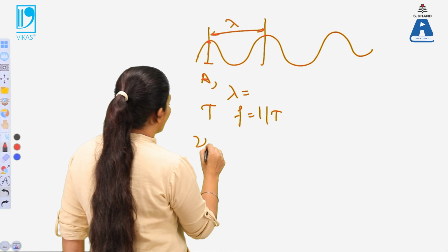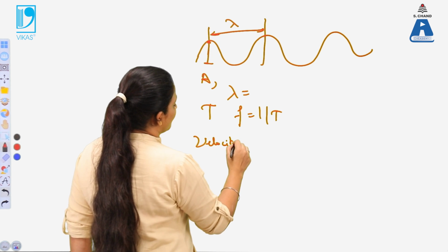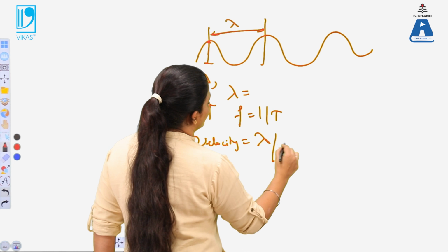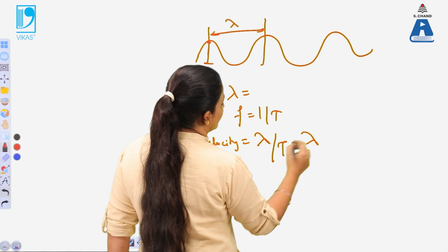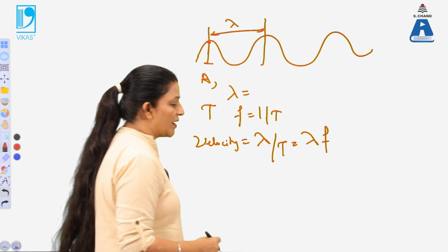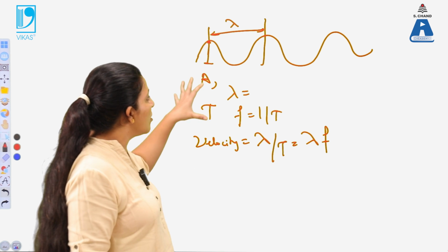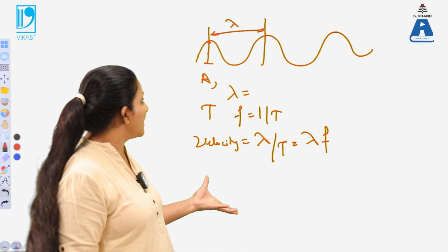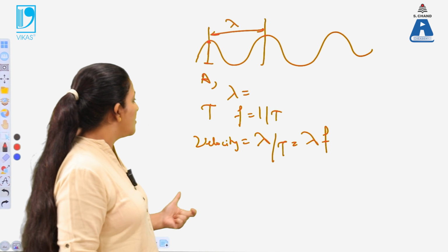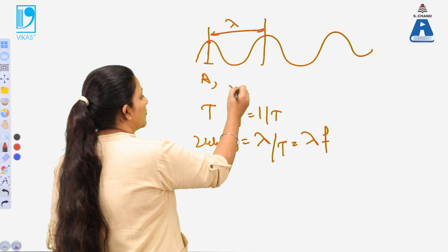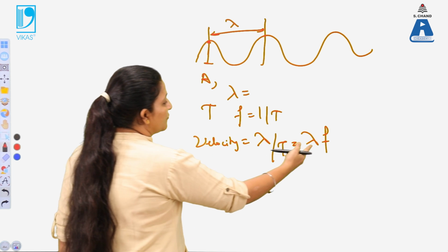Now what is the velocity of the wave? The velocity of the wave is equal to lambda per unit time, and one over time is known as frequency. So by using all these formulas we can calculate all these properties of the wave. If we know lambda, we can calculate its frequency also.